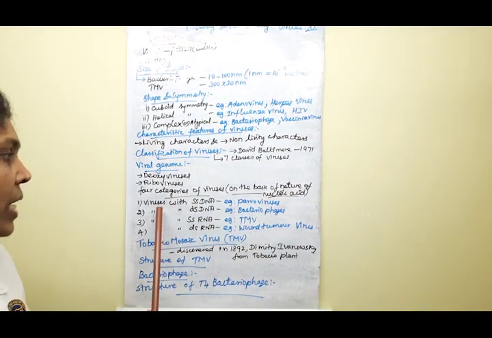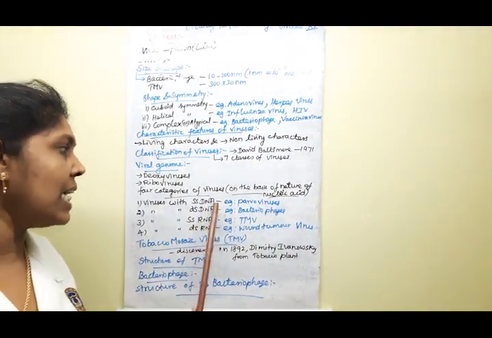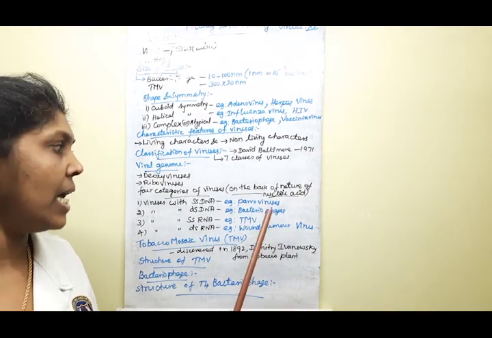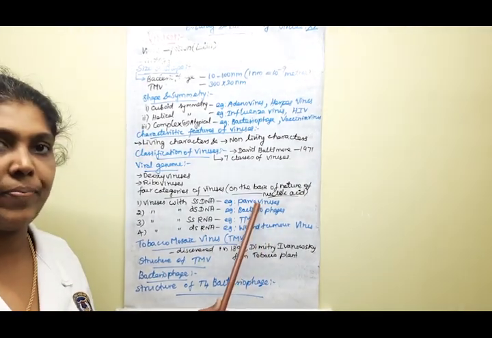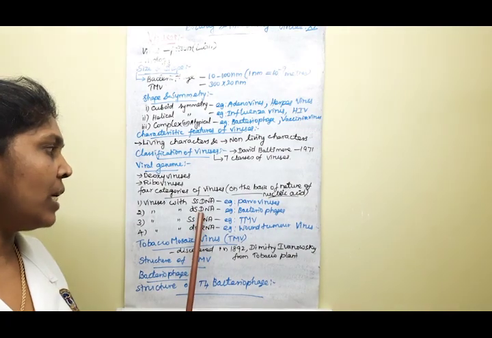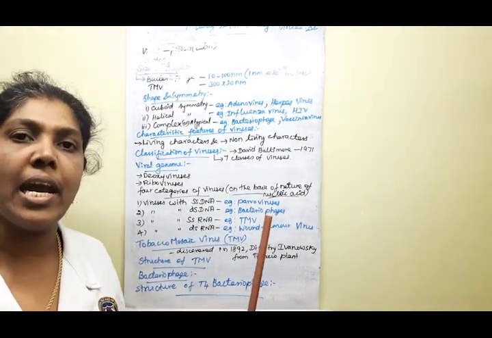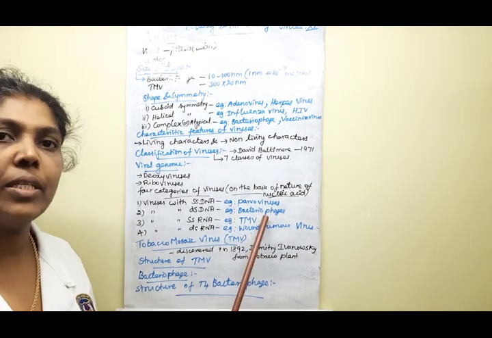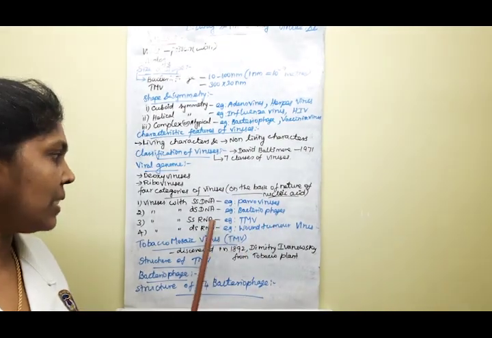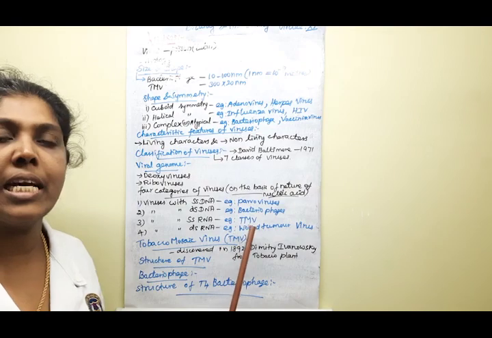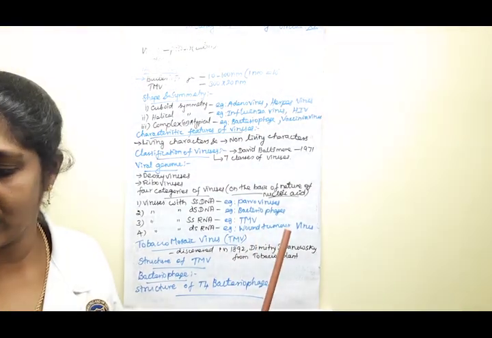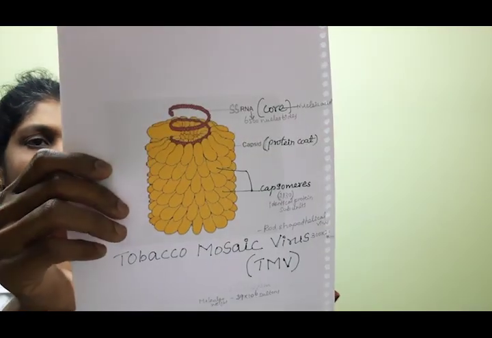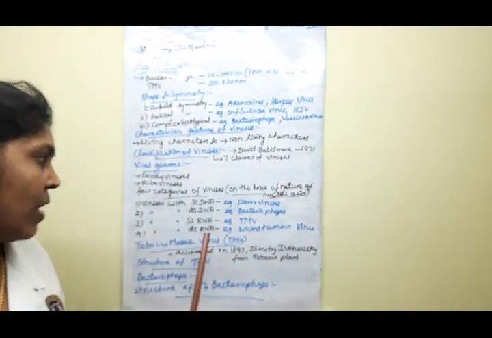The first one, viruses with single stranded DNA. A good example of this is the parvoviruses. Clear? The next one, double stranded DNA. A good example of this is the bacteriophage viruses. Single stranded RNA, one good example is the tobacco mosaic virus.